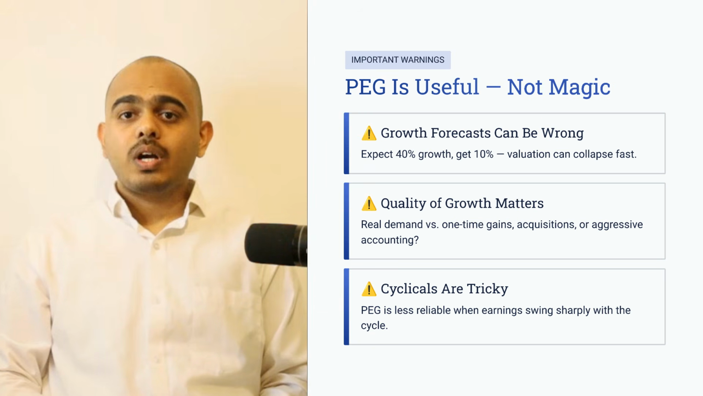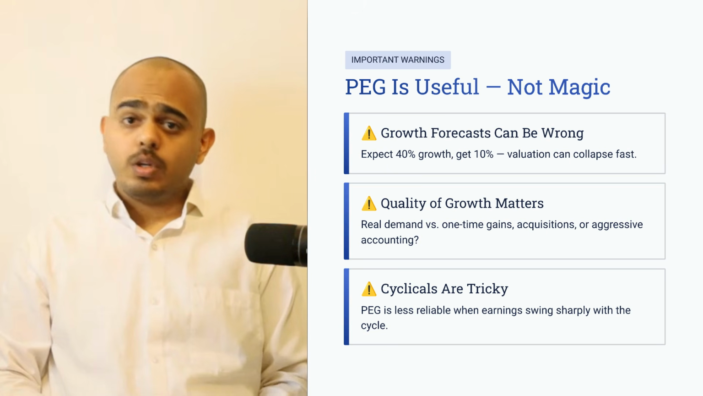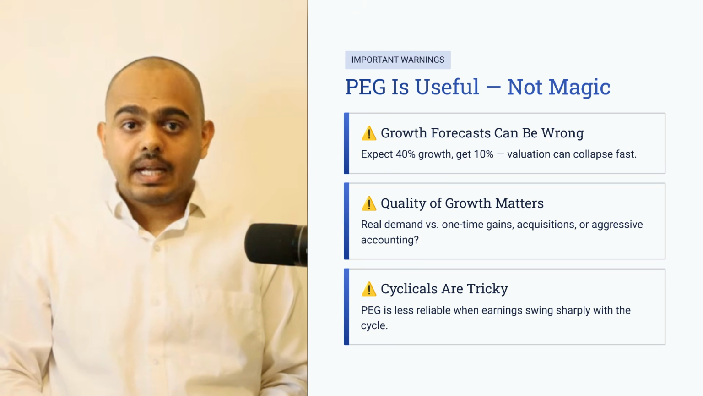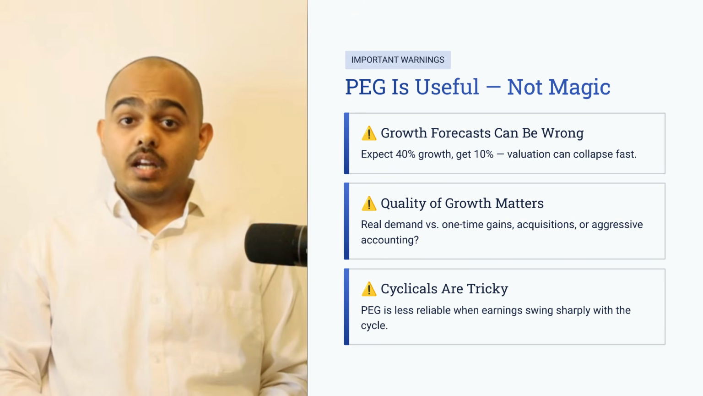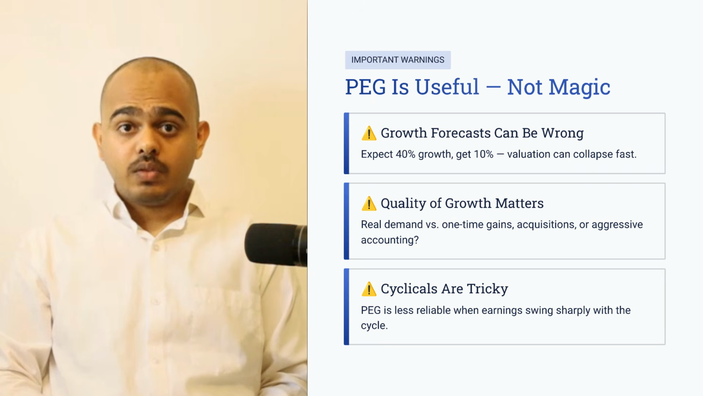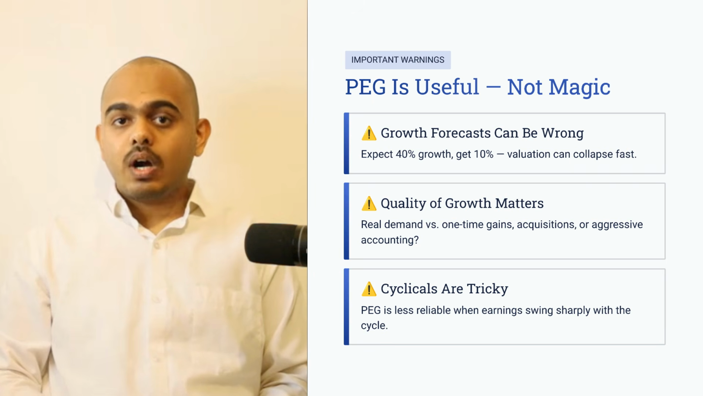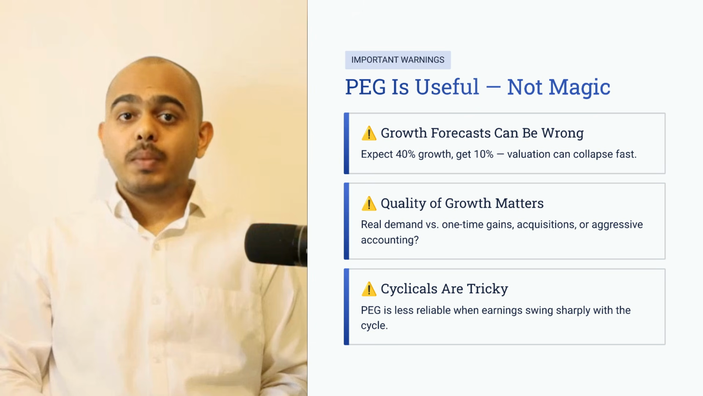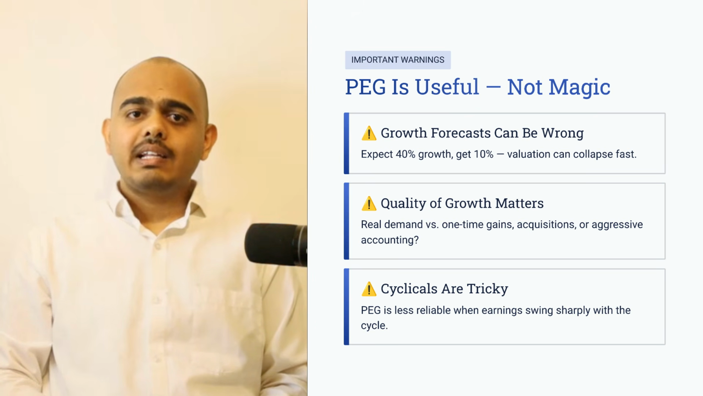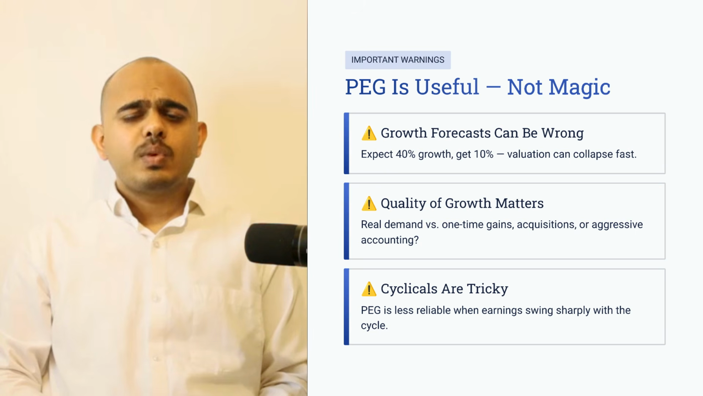First risk: growth forecast can be wrong. If the market expects 40% growth and actual growth becomes 10%, valuation can collapse. Second risk: quality of growth matters. Is growth coming from real demand and execution, or from temporary cycles, one-time gains, tax benefit, acquisition, or aggressive accounting? Third risk: PEG works better in steady growth businesses. It is less useful for cyclical sectors where earnings swing sharply.